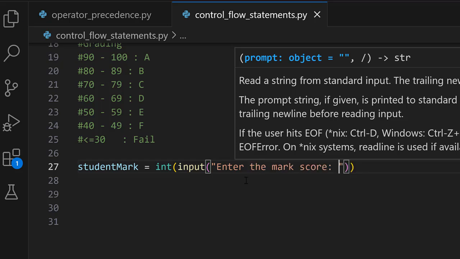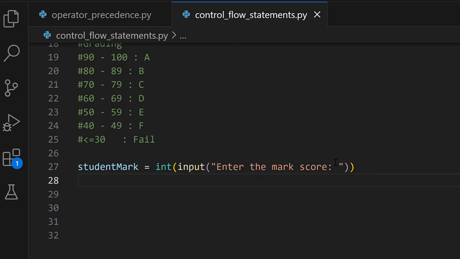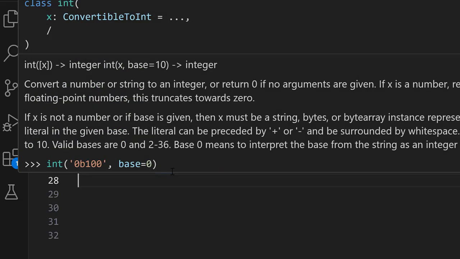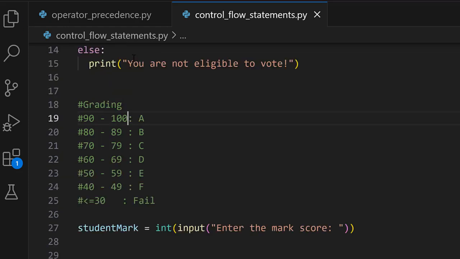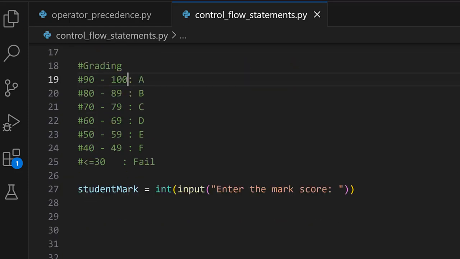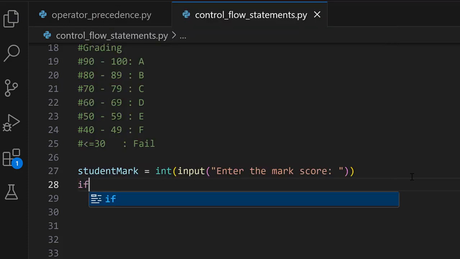And having written the prompt string, we are now going to work with this variable. So the student mark is going to be storing the mark that the student scored, and we are now going to work with this variable in a way that we apply our condition such that we grade the student based on the particular marks that they scored. So this is going to be if. Now when you look at our ranges, we're having 1, 2, 3, 4, 5, 6 and then 7. So generally these are like 7 conditions.